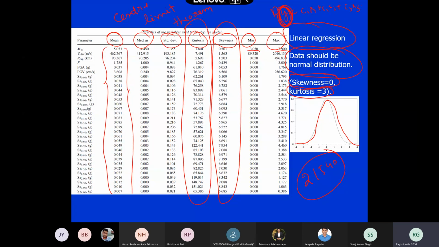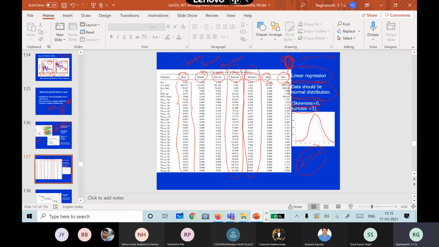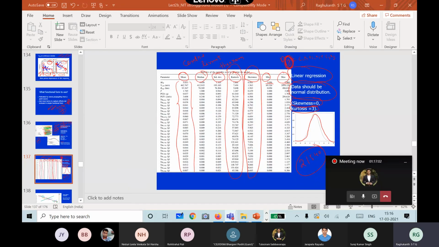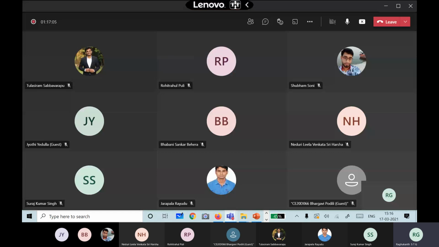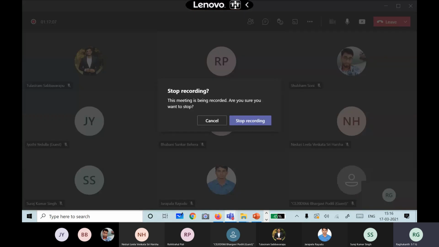Okay, so anyway, I will stop here. We will continue in the next class. But in the meantime, you would have downloaded the Indian data and got all the parameters. Now please download this flat file, and then we will plot all these things. Okay, fine. If you have any questions.